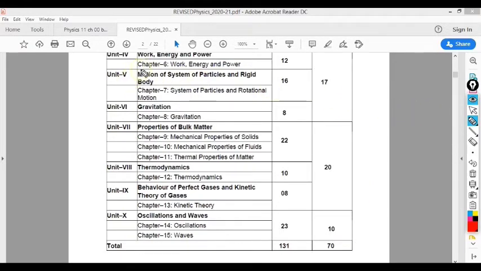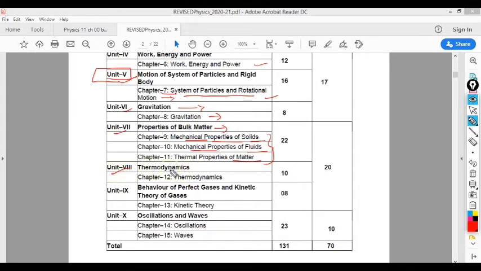Then after unit number 4, or chapter number 6, we have to move on to chapter number 7 and unit number 5. So chapter 7 is system of particles and rotational motion. Okay, we have to study this chapter. After that we have the chapter gravitation. After that you will study these 3 chapters in the unit properties of bulk matter. In this unit you will study mechanical properties of solids, then mechanical properties of fluids, then thermal properties of matter.